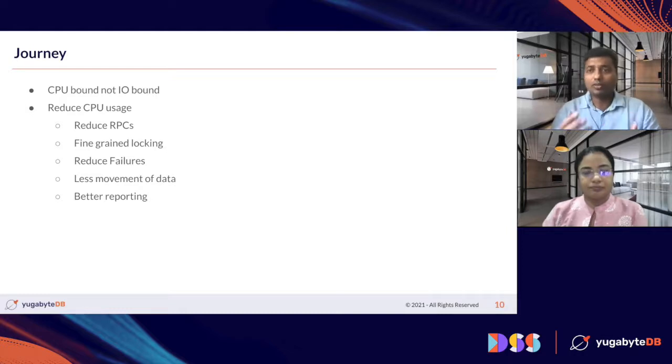You reduce the number of failures by taking multiple steps. Then you move less data between the nodes. For example, when you are sending data from your query layer to the backend storage layer, you should send as little as possible. And you would also like to do better reporting, so that in future you have a better view of things and any other bottlenecks can quickly be found.